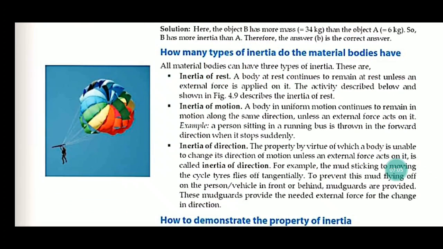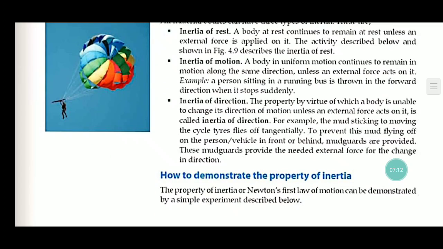How many types of inertia do material bodies have? They have three types: inertia of rest, inertia of motion, and inertia of direction. So one, rest, motion and direction.